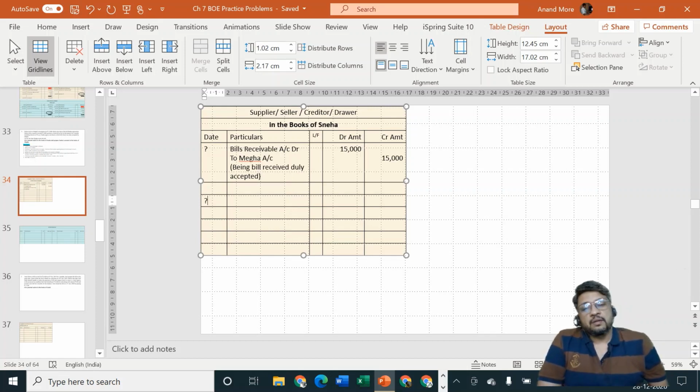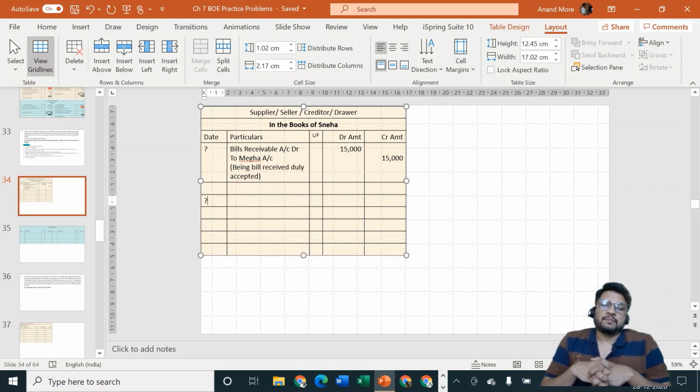However, what has happened, before the due date of the bill, Megha herself has approached Sneha and told her that, sorry Sneha, although I have accepted an order that I am going to pay an amount of rupees 15,000 either to you or to your order on the due date, I don't think I'll have the capacity to pay at that point of time. We already know the due date, and on that due date I don't think I'll have sufficient cash. So I'll have no other option but to dishonor the bill. If I dishonor the bill, you will go to notary public and thereafter you will go to court, and obviously my goodwill will be lost. My reputation will be lost. My creditworthiness will be lost. So Megha is telling Sneha that please cancel the bill.